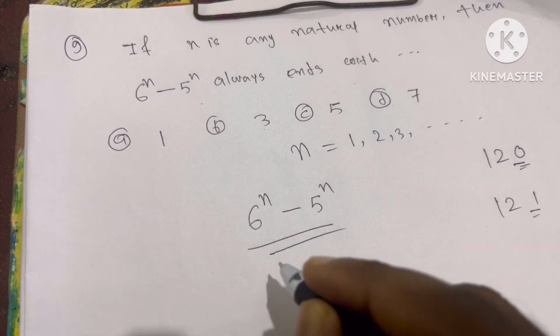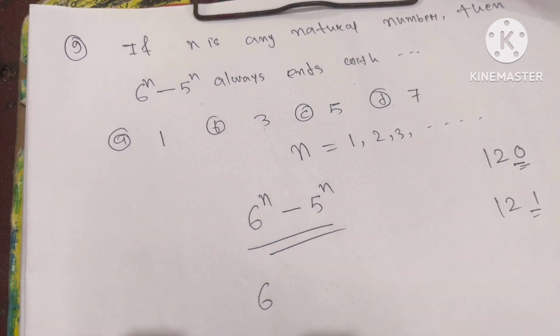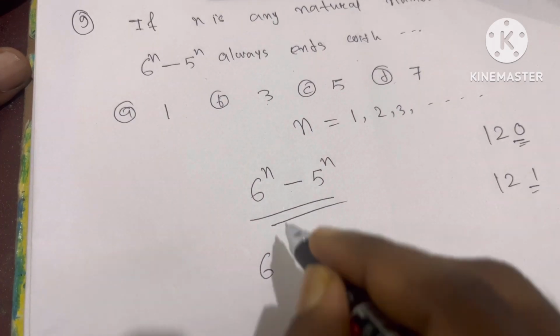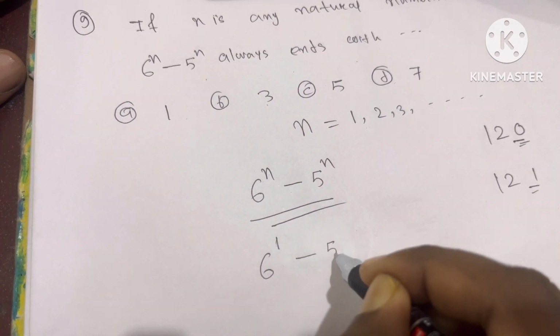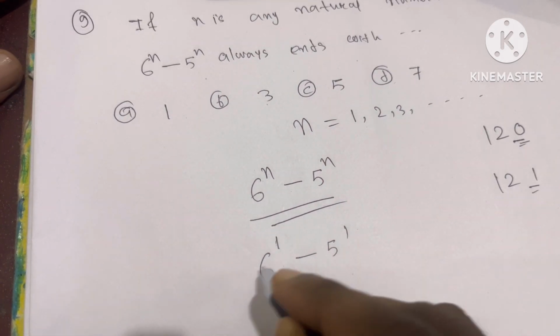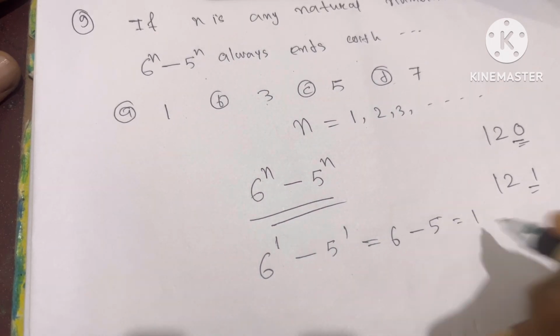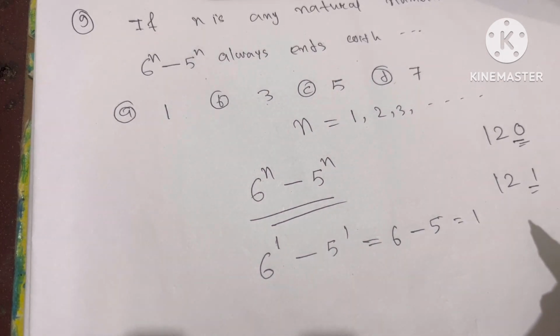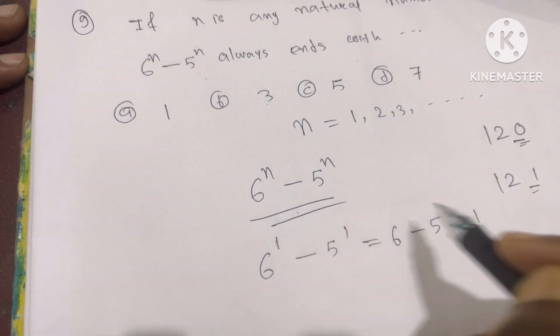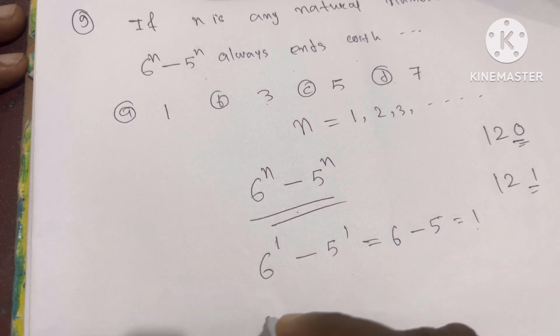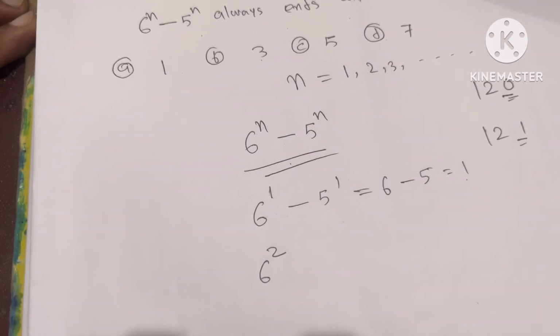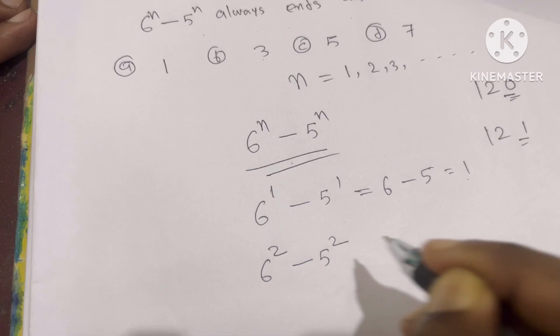So how will we check? By putting in values of n. For the first value, if you put n equal to 1, then 6 power 1 minus 5 power 1, which is 6 minus 5, which is 1. So we got 1. So we can say that the last digit of the simplification of this will be 1. Now if you consider n equal to 2, then 6 power 2 minus 5 power 2.